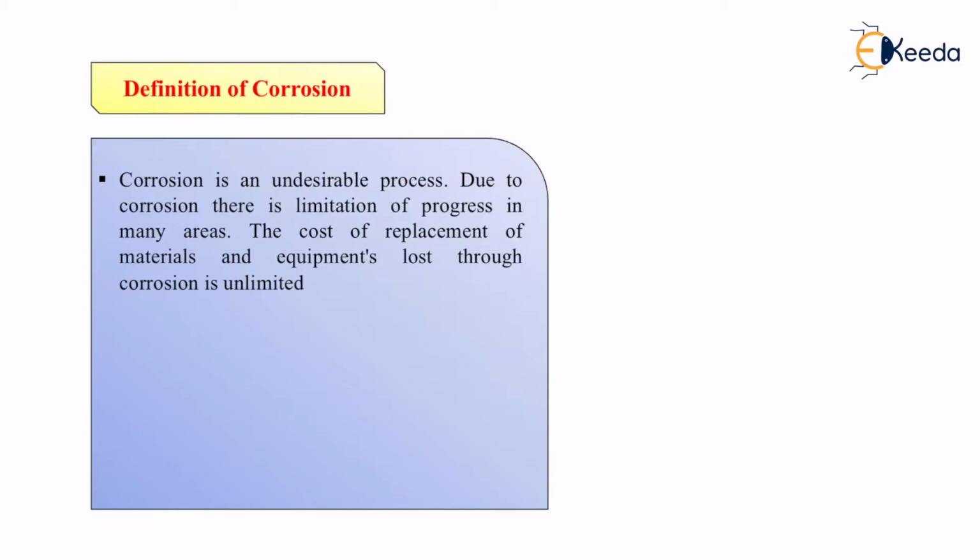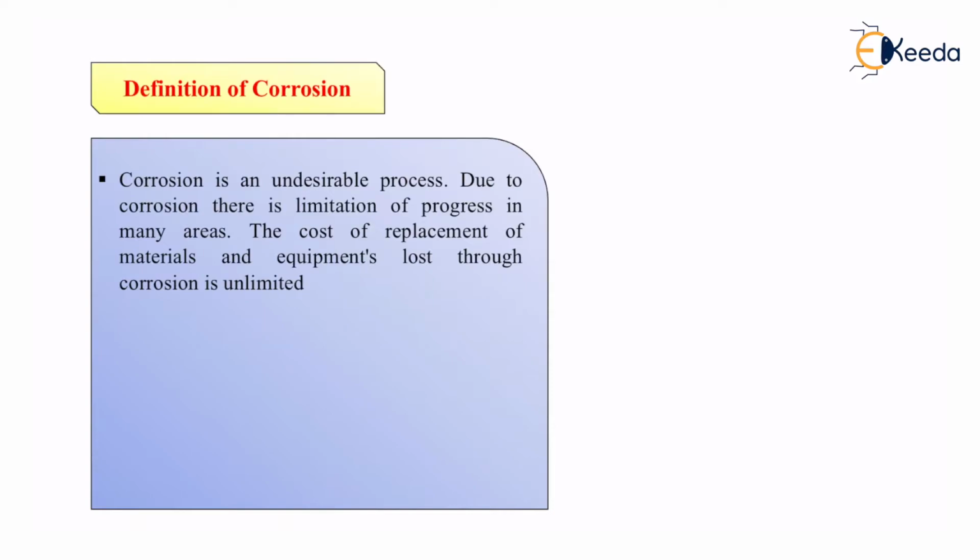Due to corrosion, there is limitation of progress in many areas. Now, if I have a particular machine and that machine is made up of many metals altogether, that machine is going to run in some room at room temperature. It is going to get exposed to so many different gases in air. So when the air starts reacting, and when I say air, I mean the different gases of air, with that particular metal in the machine, the metal starts corroding. Indirectly, the machine starts corroding, and then we cannot proceed further. Thus, there are limitations in the progress of the same.